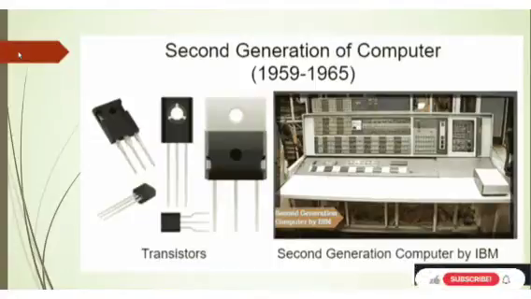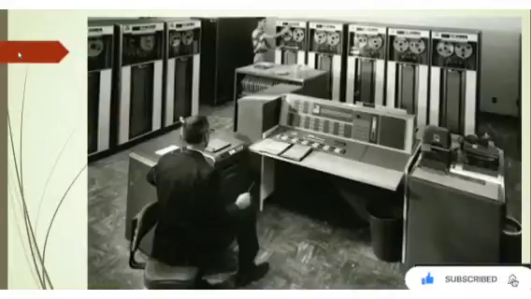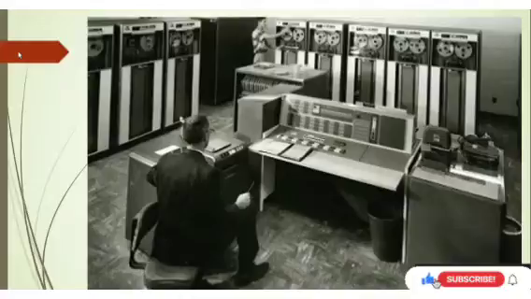During the second generation, computers used assembly languages instead of binary machine language, besides early versions of high-level languages such as COBOL and Fortran. Now, some advantages of the second generation: the transistor helped make second generation computers slightly smaller than the first generation.